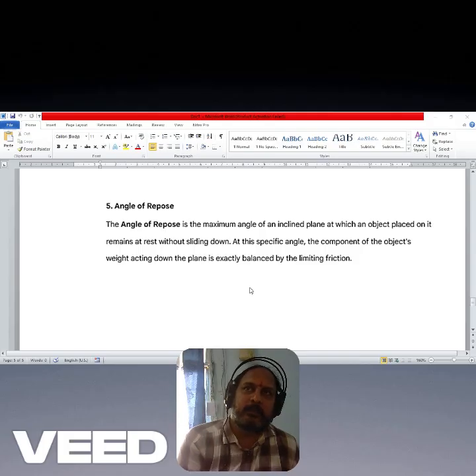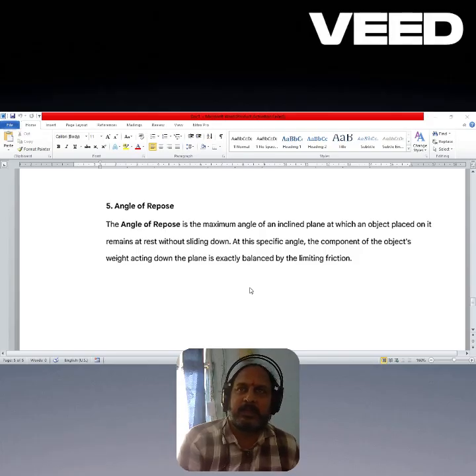Above this angle, that is above the angle of repose, the body will start to slide down. So it is that maximum angle at which a body placed on an inclined plane remains at rest without sliding down. So thank you.